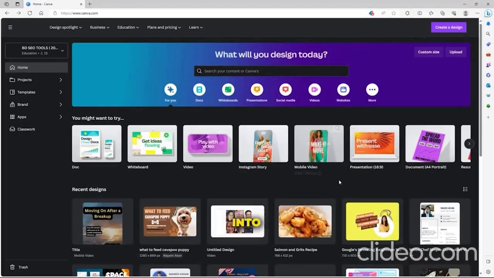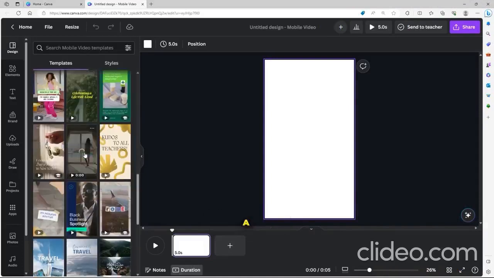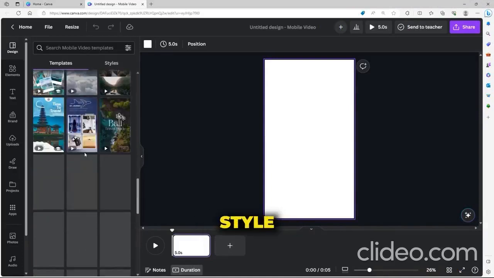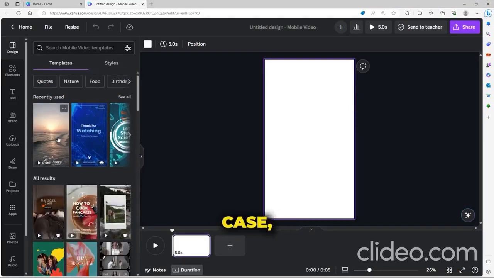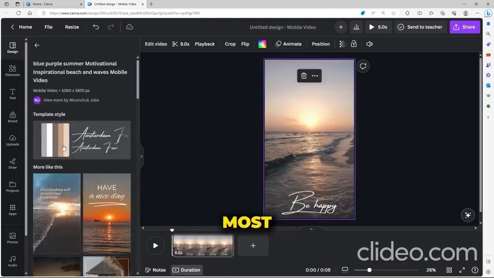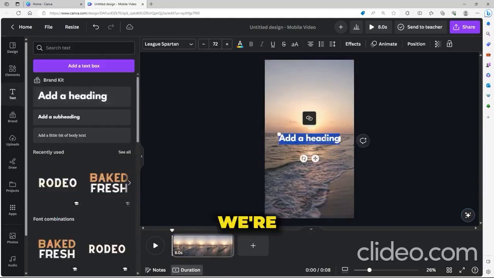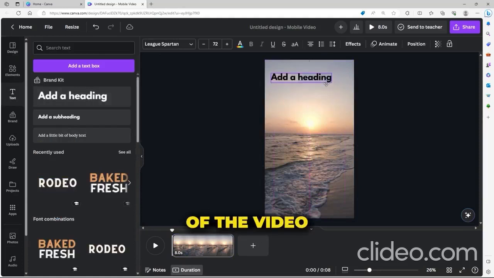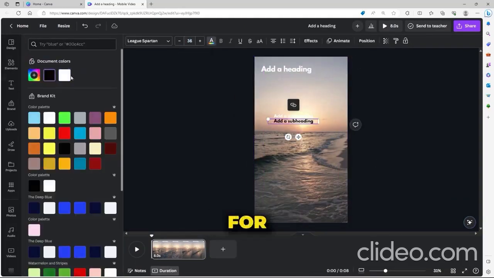Now we'll come back into Canva and create our viral videos. On the homepage, you can just click on mobile video. On the left-hand side, there's a template section where you can search for the style of video that you want. In our case, we'll just choose this one because it looks most like the sample videos. Now, we're going to create a bold title at the top of the video and then a few smaller sections for some of the points.